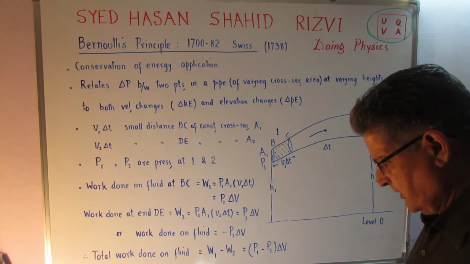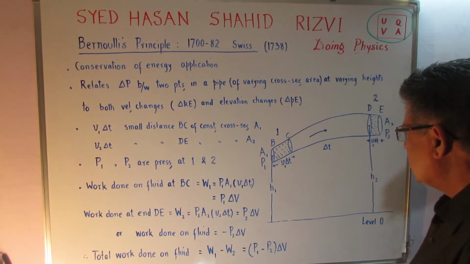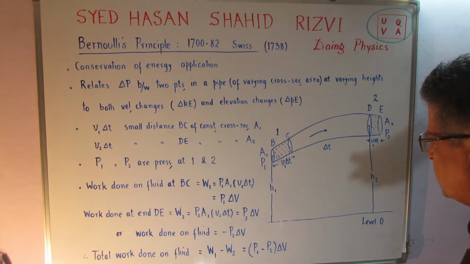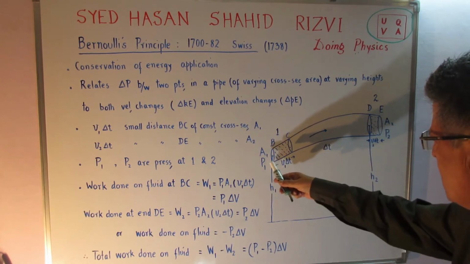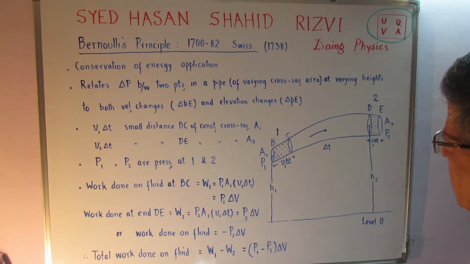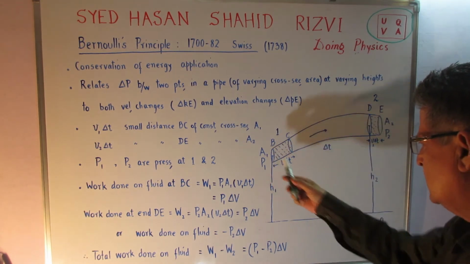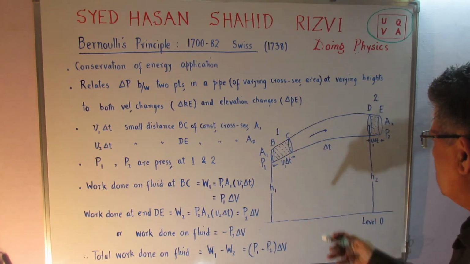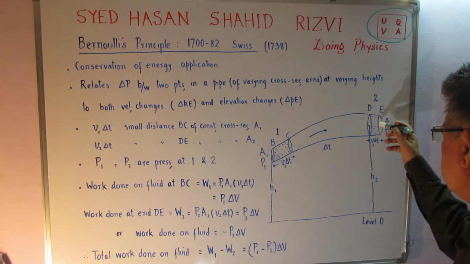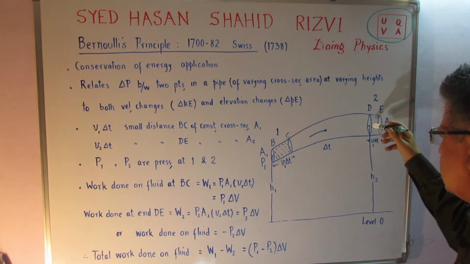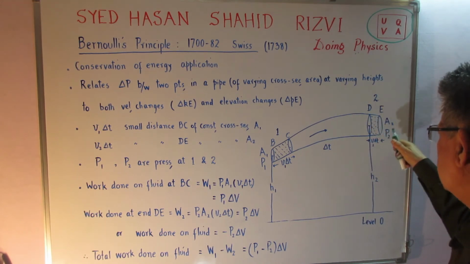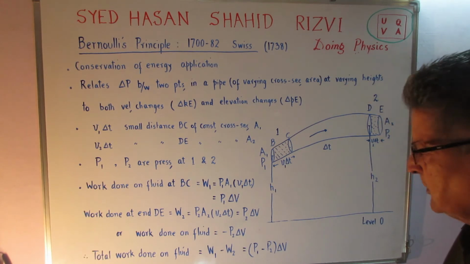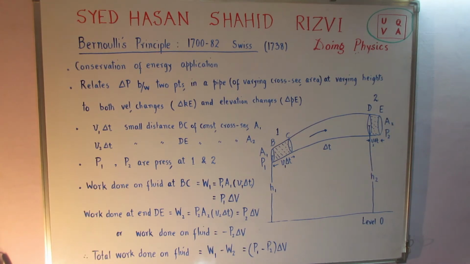Let us consider, to understand that principle, that we have a flow of liquid through a pipe, as I have shown there. Here the area of cross section is A1, which I have shown to be continually increasing when it comes to this point D, where the area of cross section is A2.